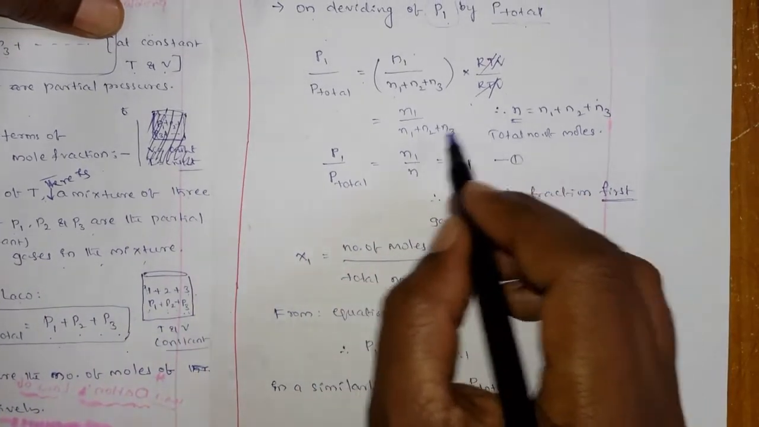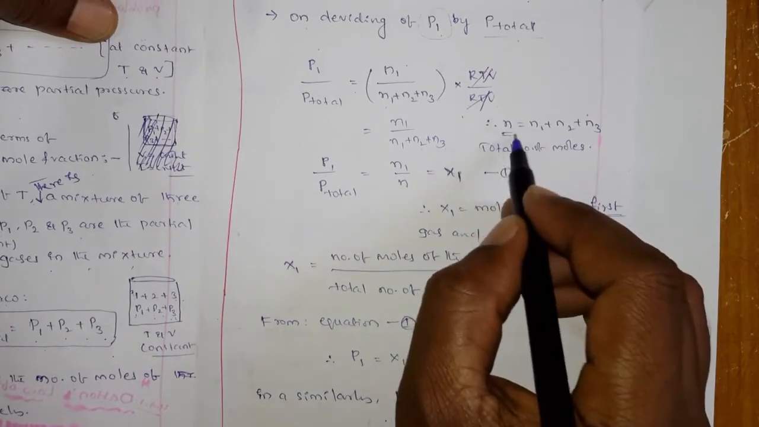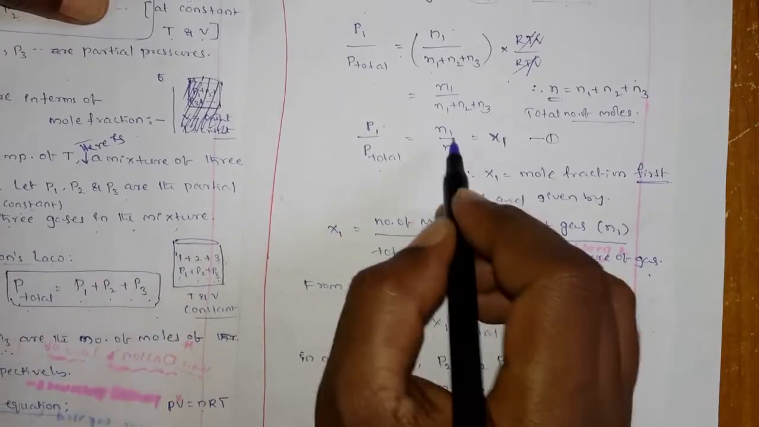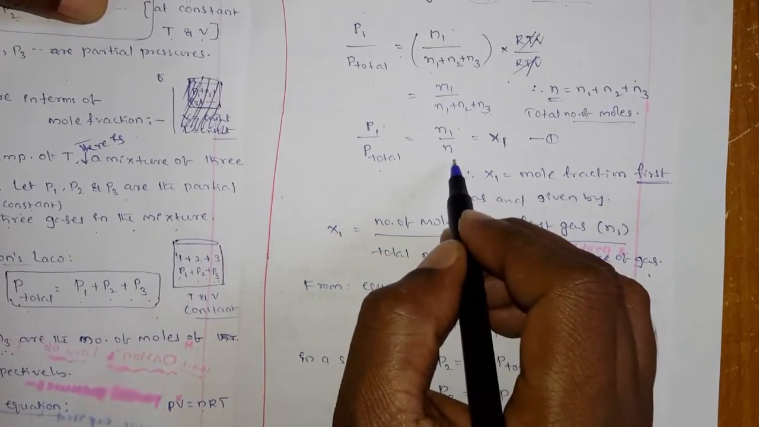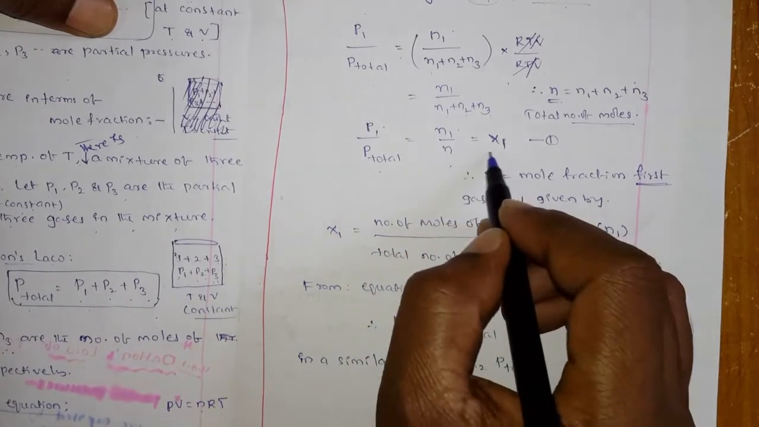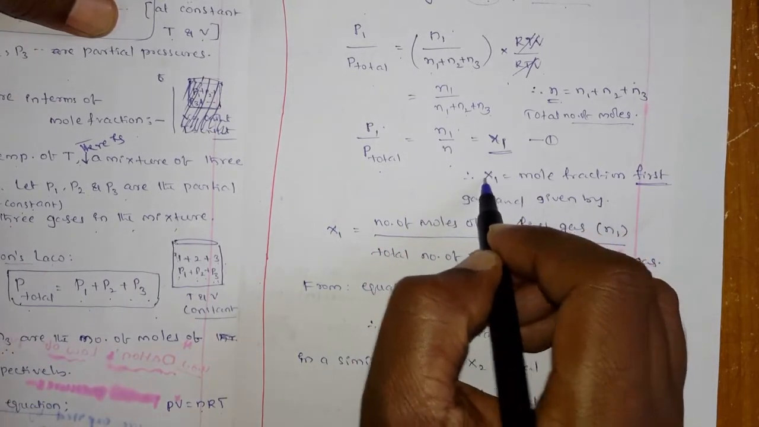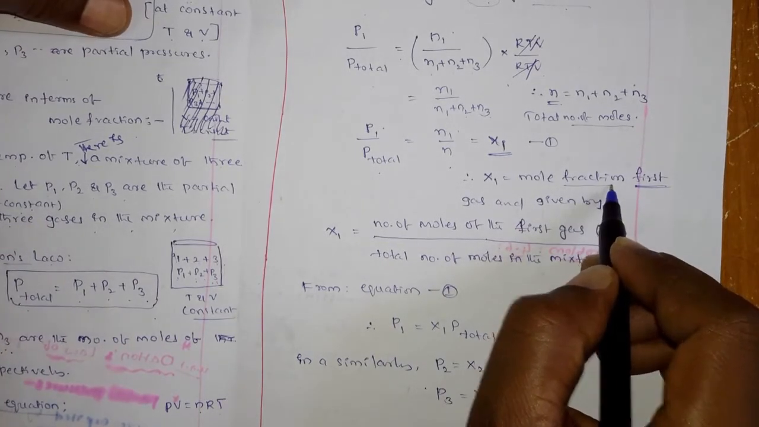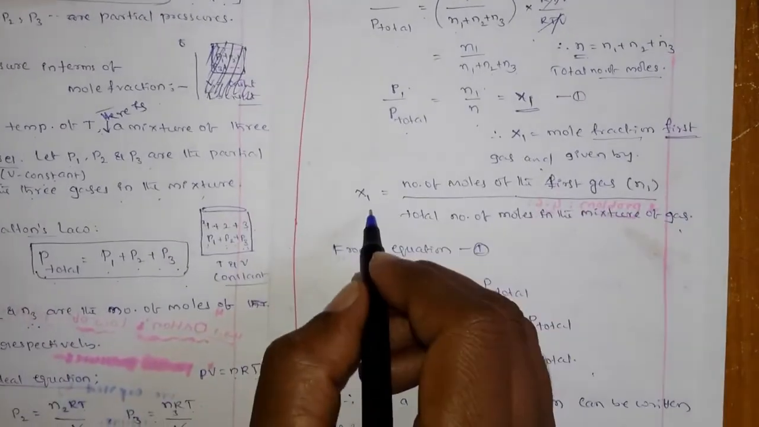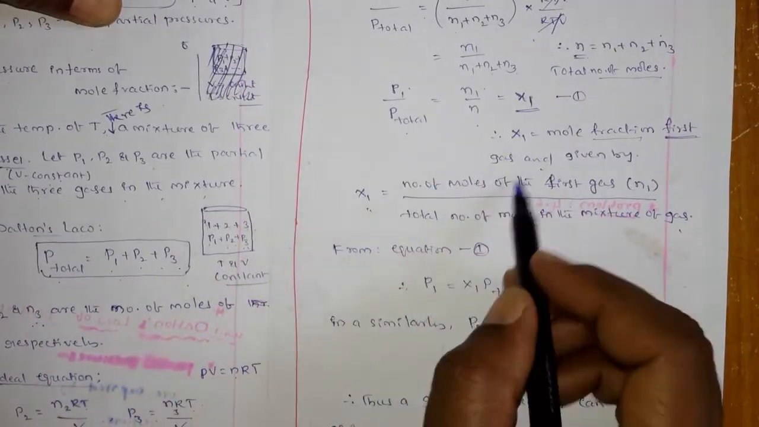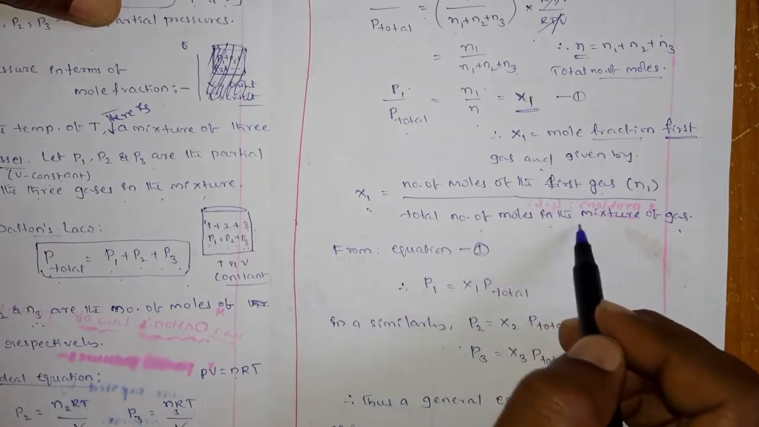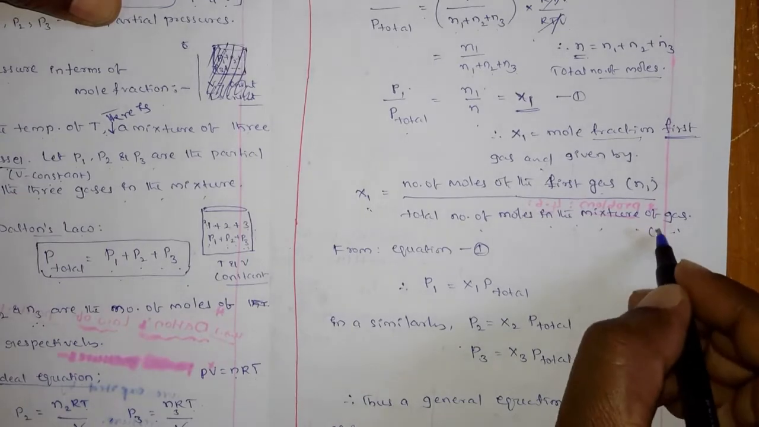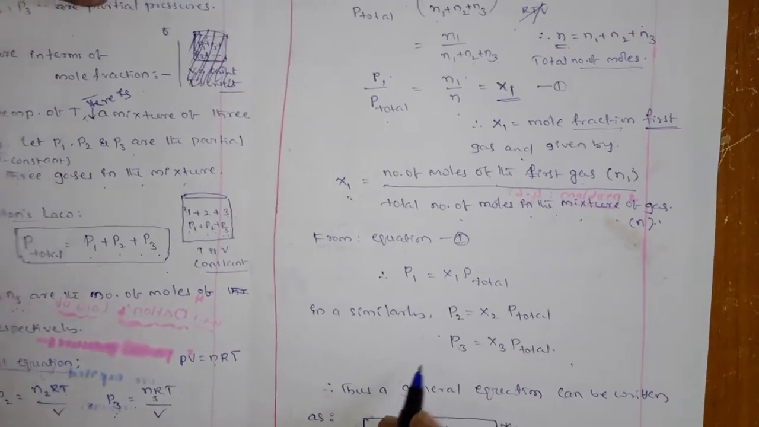So you assume that N1 plus N2 plus N3 is the total N, that is the total number of moles. So P1 by P total is equal to N1 by N. This N1 by N is nothing but X1, where X is the mole fraction. X is the mole fraction of the first gas. Actually what is X? X is nothing but the number of moles of the first gas divided by the total number of moles in the mixture of gas. That means N1 by N, that is nothing but the mole fraction.